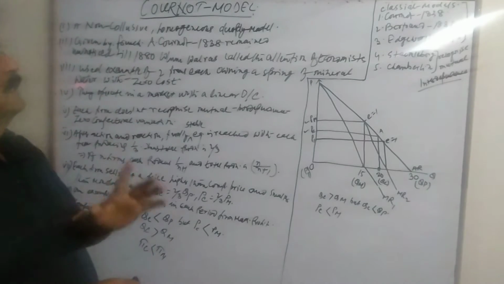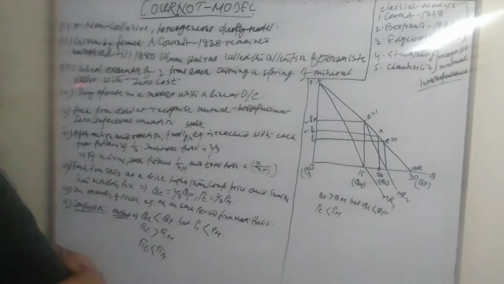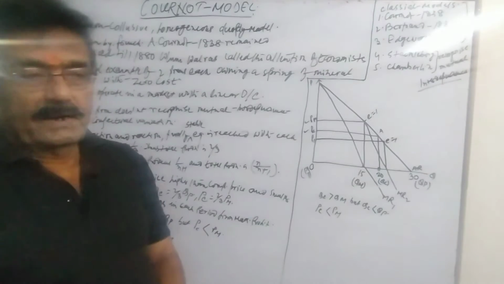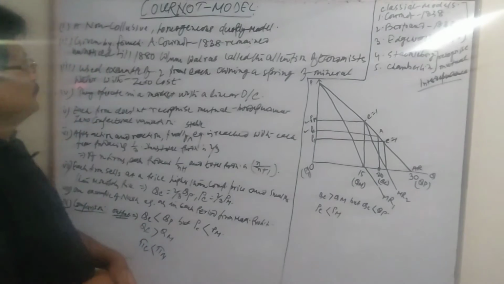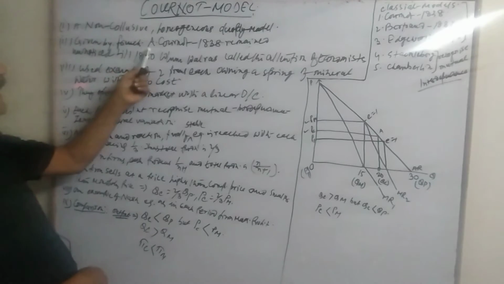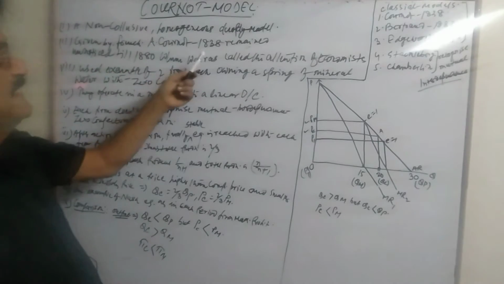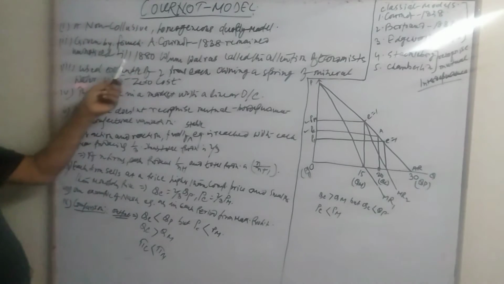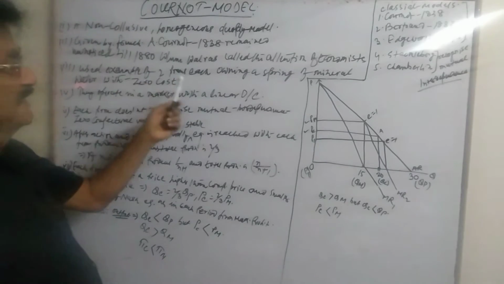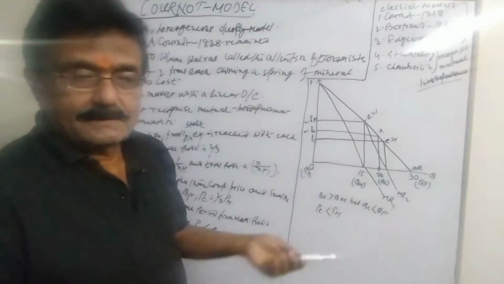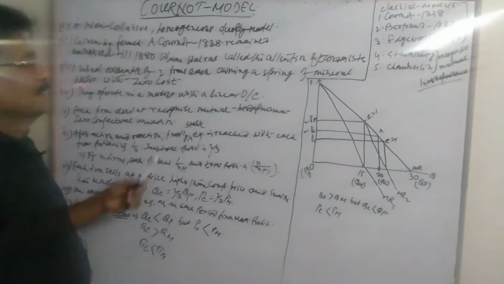So the first remark about this model is that it is a non-collusive, homogeneous duopoly model. Secondly, it was given by the Frenchman Augustin Cournot in 1838, and it remained unnoticed until 1880, when Walras called the attention of the economists.